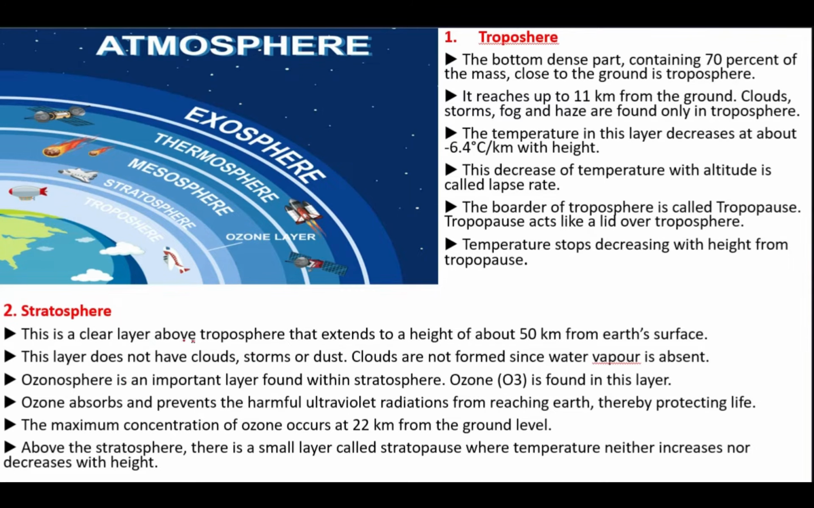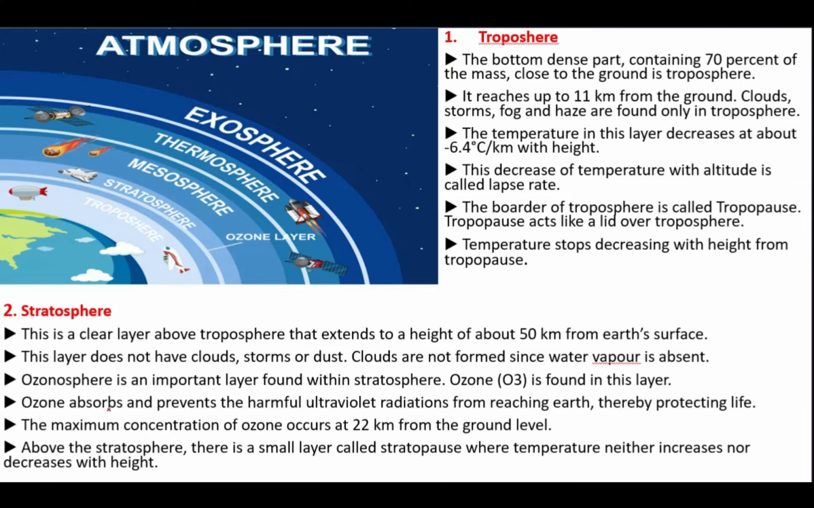The next layer is the stratosphere. It is a clear layer above the troposphere that extends to a height of 50 kilometers from the Earth's surface, and it doesn't have any clouds, storms or dust. Clouds are not formed here since water vapor is absent in this layer. The ozonosphere is an important layer found in the stratosphere, and ozone, O3, is found in this layer. You can see the ozone O3 layer here.